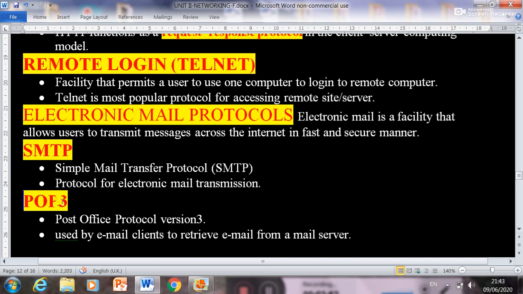Next is POP3, Post Office Protocol version 3, used by email client to retrieve email from a mail server. So to transmit email we have to use SMTP and to receive mail we have to use POP3.